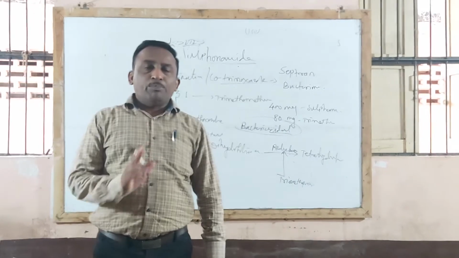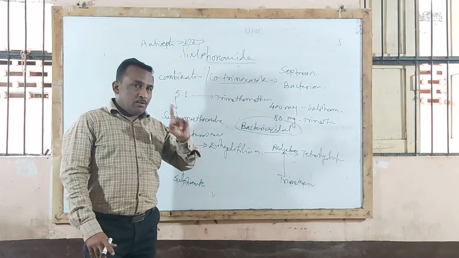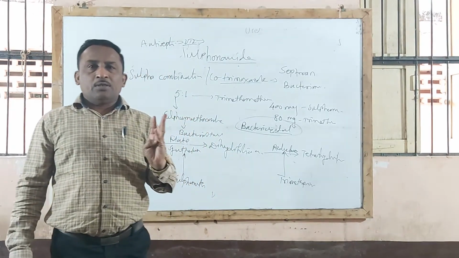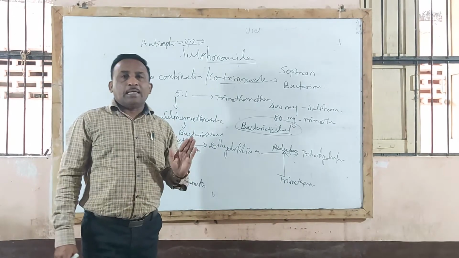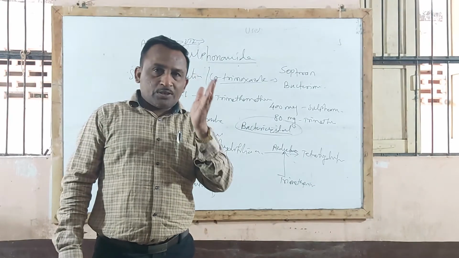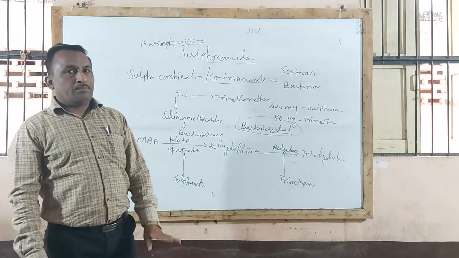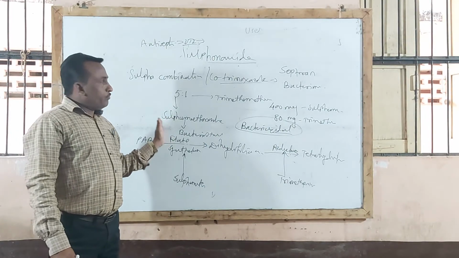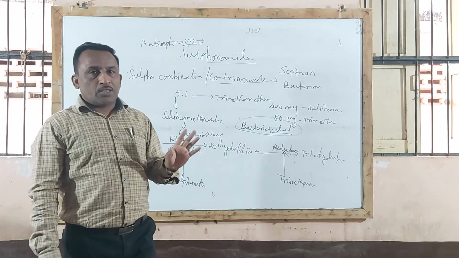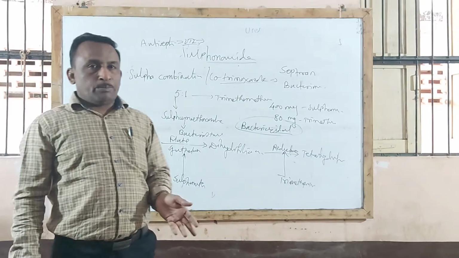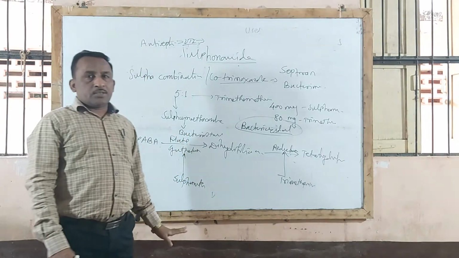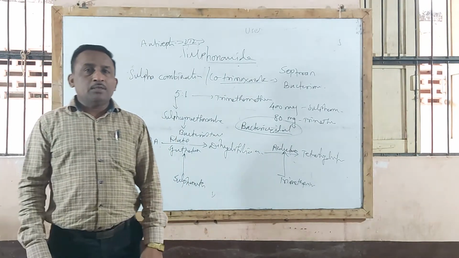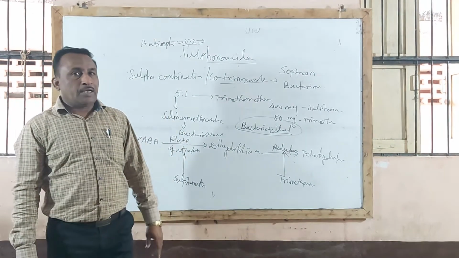So today we completed the first chapter under chemotherapy. Initially we started with introduction to chemotherapy, that is definition, then bacteriostatic and bactericidal examples, then classification of chemotherapy according to drug mechanism. Now today we completed the first chapter, sulfonamide, with full definition, classification, give reasons, doses, adverse effects, then contraindications. So you should remember this is also an important chapter. Next time we start with the second chapter under chemotherapy, that is antibiotics.